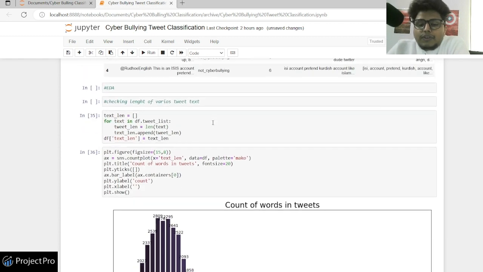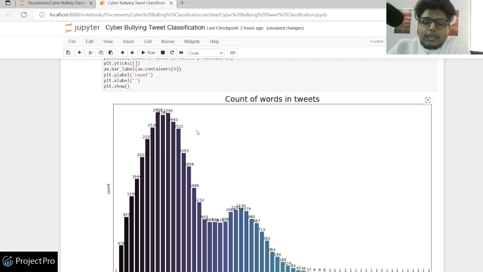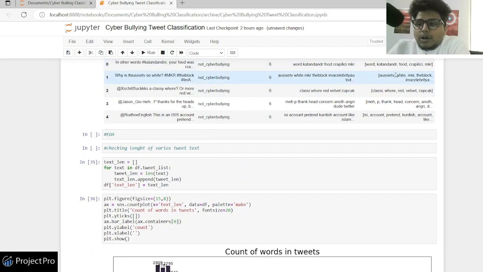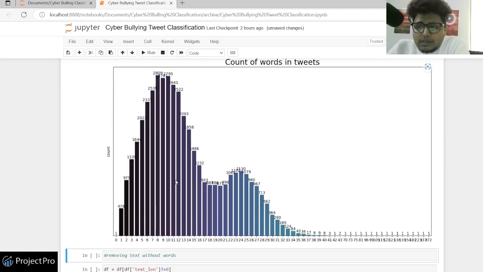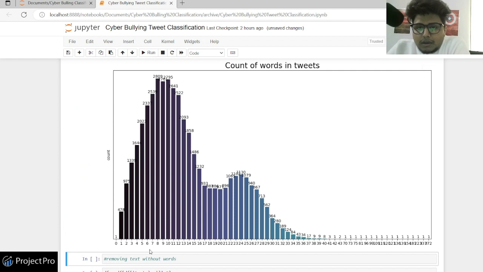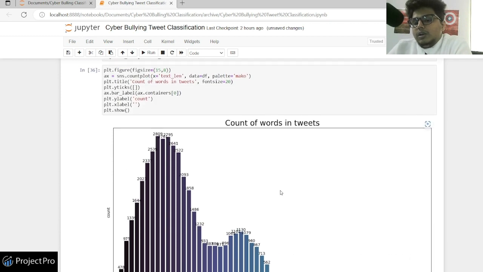So we have just plotted a bar graph of all the text lengths in that tweet list, right? What we see here is most of our tweets have around 5 to 12 or 13 words, and then there's a little spike between 20 to 25. After that, most of our tweet list is less than 30, less than 35. And note here that these are tweet lists, right?